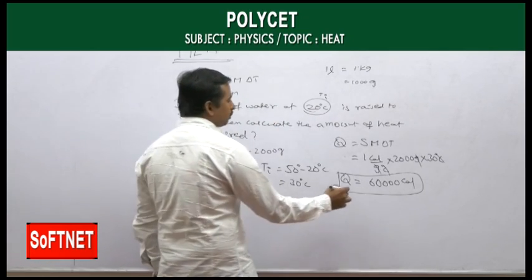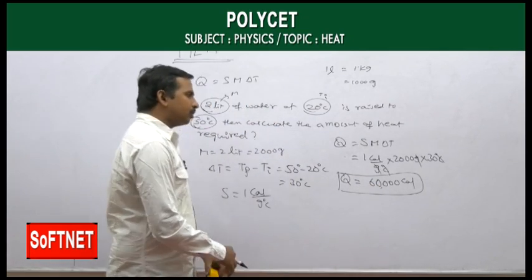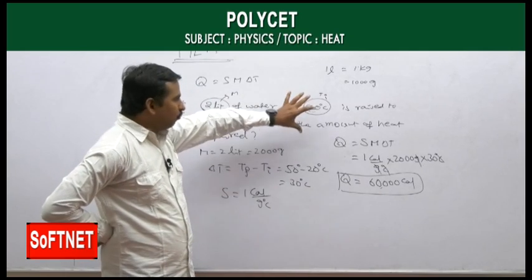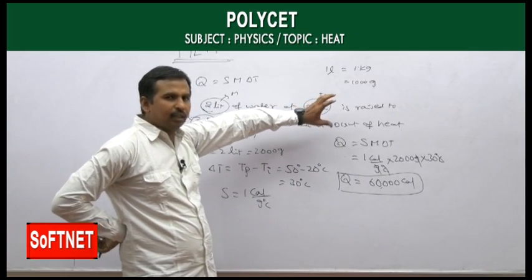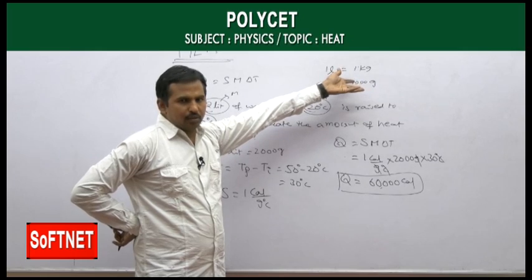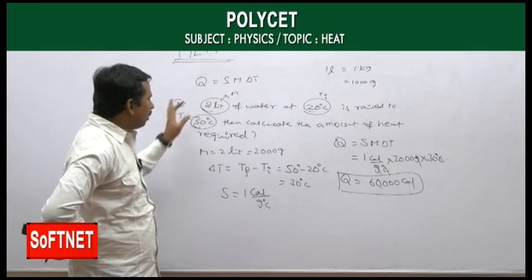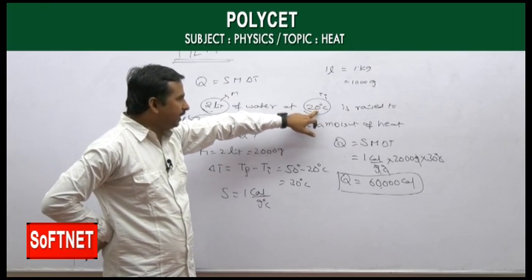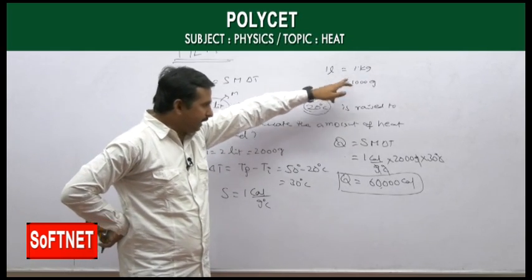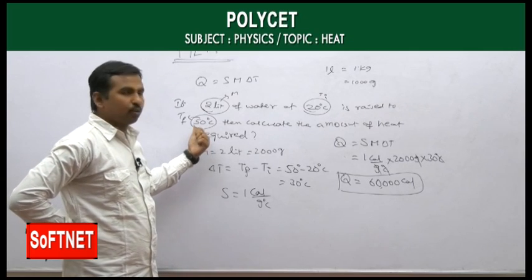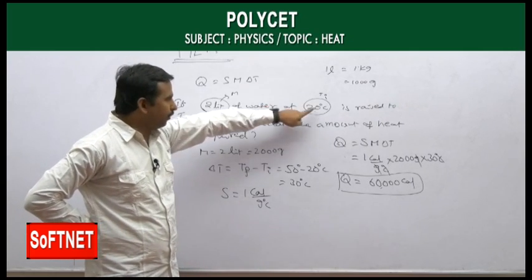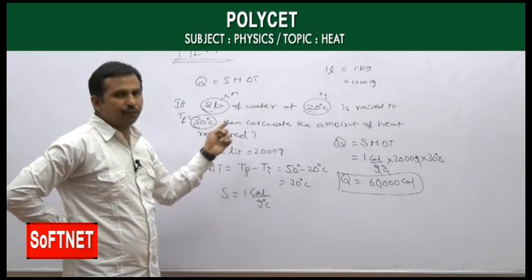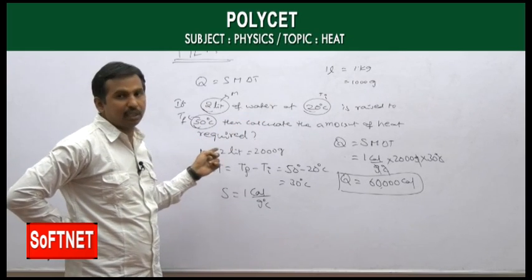Okay, so this is the amount of heat energy required, which is 60,000 calories. Most of the time you will get a doubt: suppose the same problem says 2 liters of water at 50 degrees Celsius is decreasing its temperature to 20 degrees Celsius, and you have to calculate the amount of heat energy given out.